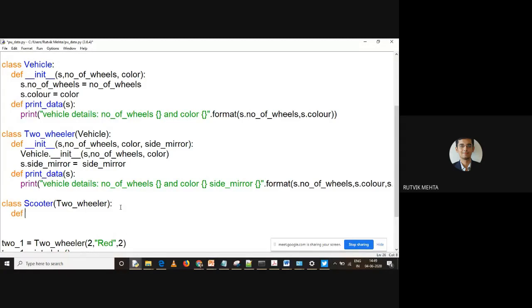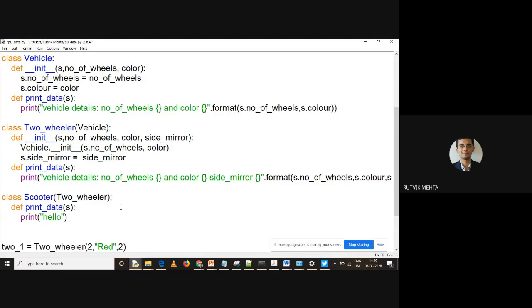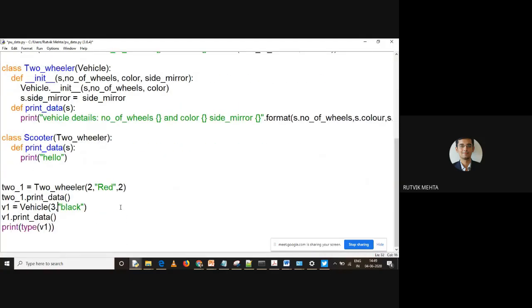What I am doing over here is, again, I am calling print data. So this is again overriding, right? Define print data, and let me call it as s, right? And what I'm going to print over here, I'm going to print hello only. I'm not printing any data, I'm printing hello, right? So the print data method of scooter class is printing hello. Now see how it is working.